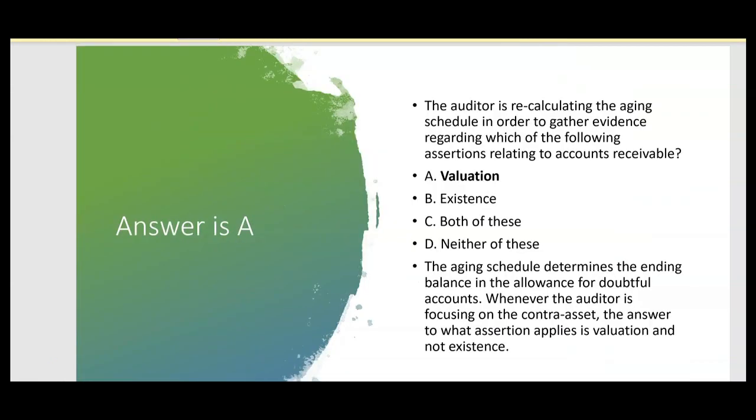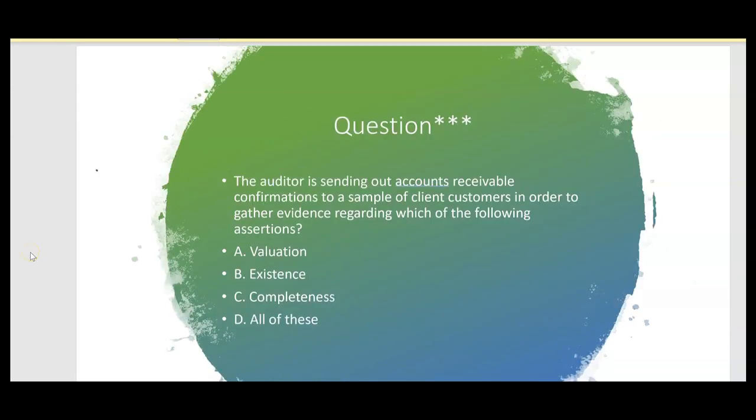So A is correct. The aging schedule determines the ending balance in the allowance for doubtful accounts, and that's the contra asset, isn't it? And whenever the auditor is focusing on the contra asset, the answer to what assertion applies is valuation, not existence. How about this? The auditor is sending out accounts receivable confirmations to a sample of client customers in order to gather evidence regarding which of the following assertions.